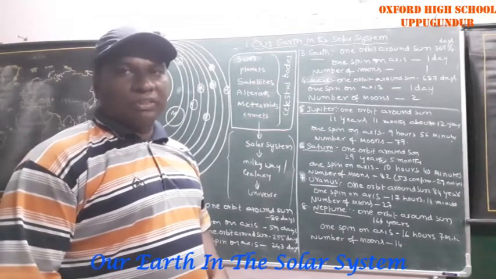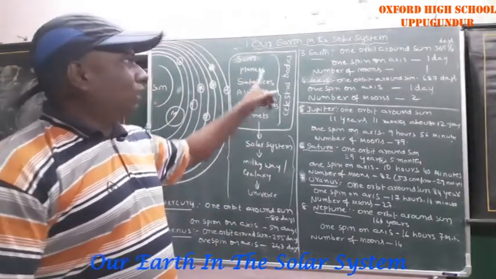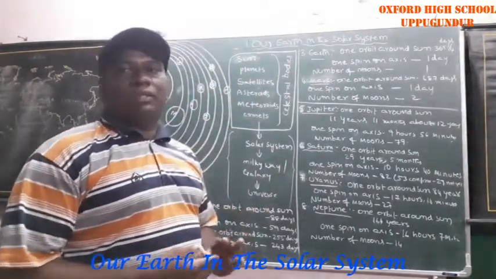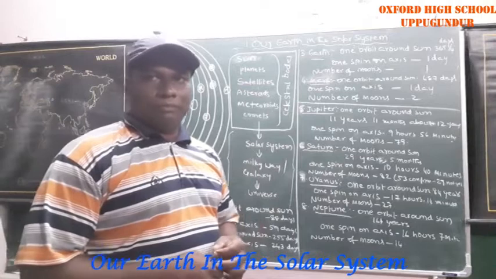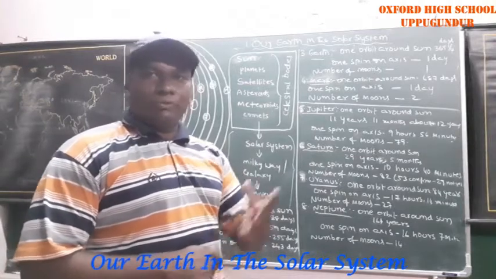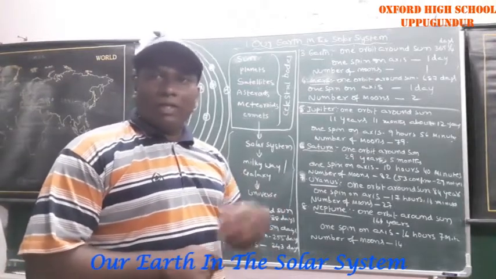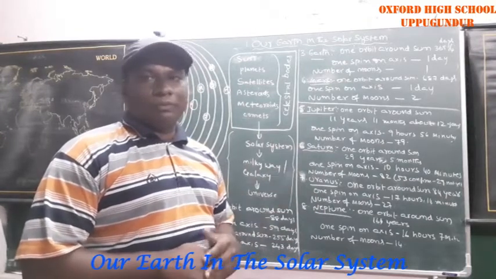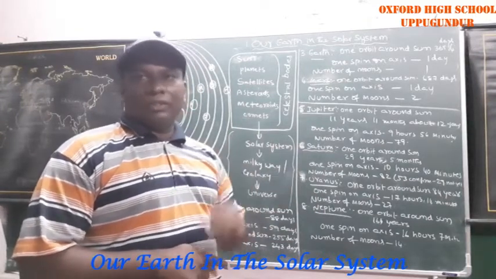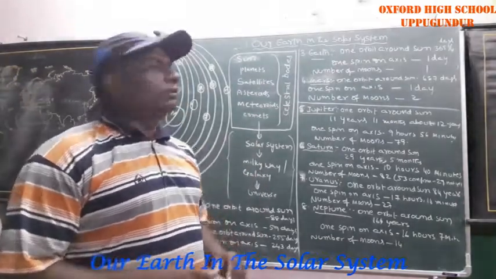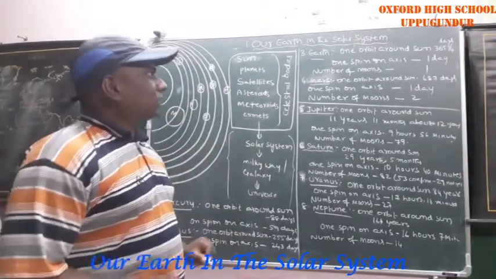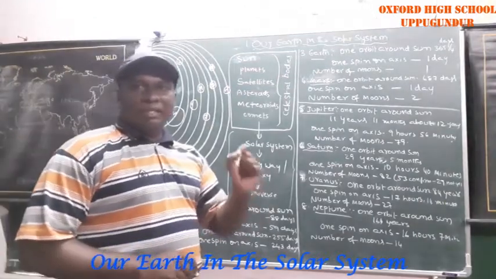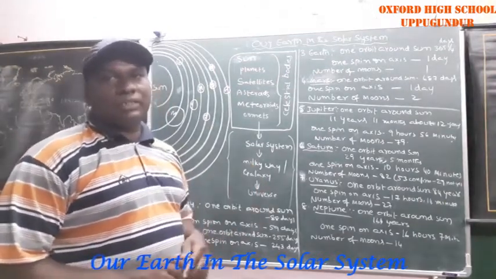Last session I finished the first chapter, Our Earth in the Solar System. This is the first chapter of your new textbook. How the new textbook is prepared, I already explained to you. Semester-wise, he framed the textbook. In the first semester, 4 lessons are given. The first chapter is Our Earth in the Solar System. Each and every line I explained to you in the previous sessions.